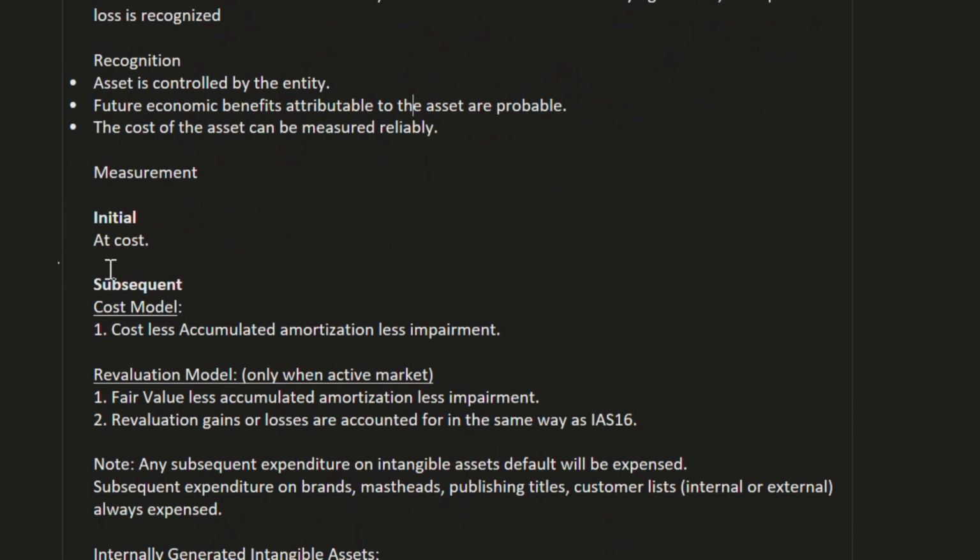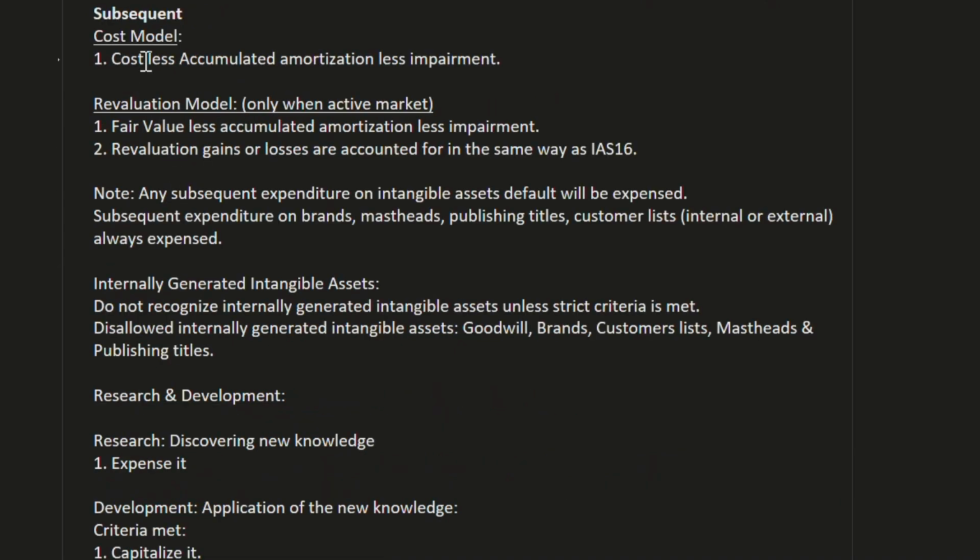Measurement: initially, the asset will be measured at cost, but for subsequent measurement we have two models. First is the cost model and second is the revaluation model. For the revaluation model, there should be an active market. If there is no active market, we cannot use the revaluation model. We need to select only the cost model.